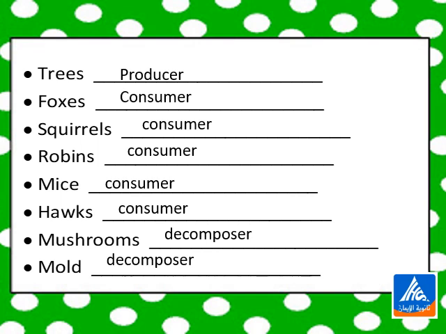So again, producers are organisms that produce their own food. Consumers are organisms that get energy from consuming or eating other organisms. Decomposers are organisms that get energy from decomposing the dead bodies of plants, animals, and humans. Consumers are classified into three groups. Herbivores eat only plants, carnivores eat only animals, and omnivores eat both animals and plants.